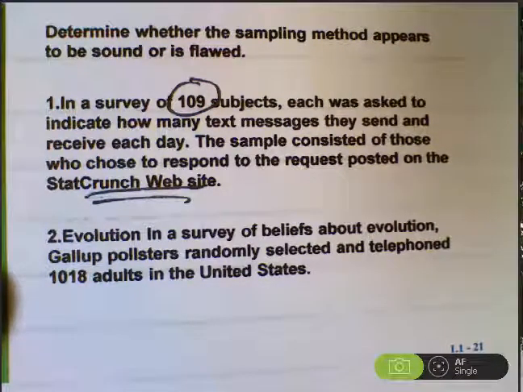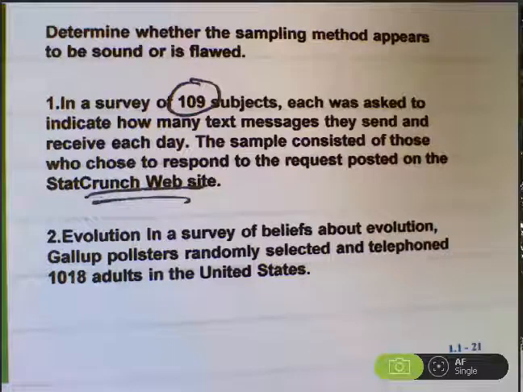It's just more likely that those folks would send lots of messages than someone who wasn't on the internet at all. Your sample needs to include more variety in its members than just people you found on a website and people who chose to respond to your survey request.